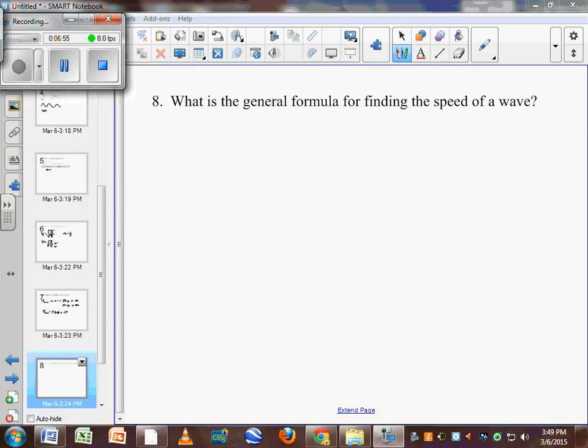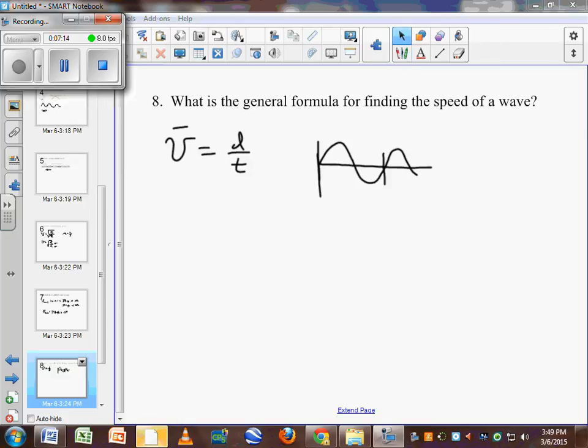We're going to look at the general formula for finding the speed of a wave. Well, we know that the average speed of anything is distance over time. If we look at a wave traveling, the distance we can use is a wavelength. From the starting position to when it starts to repeat, that 2 pi, that's called one wavelength. A wavelength has this strange symbol of an upside down y called lambda. So that's 1 lambda.